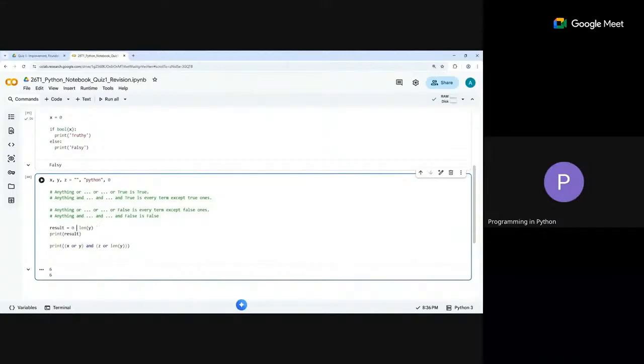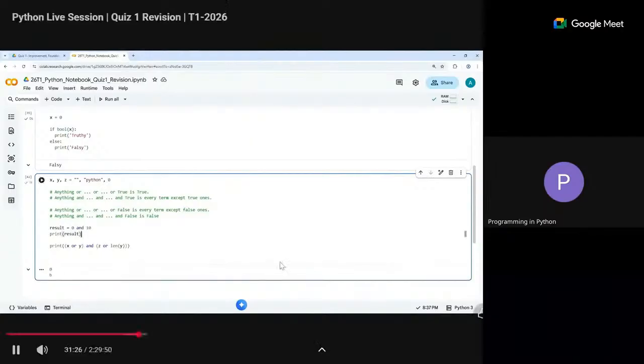So 0 with or. Now this is already false, we understand. So I don't pick up this one. I go to the next one to see if it is true, and this is truthy, so we'll pick up this one. This one is picked up, length of y. So if I put 0 or 10, then 10. Now similarly, if it is falsy with and, then you return the left part.